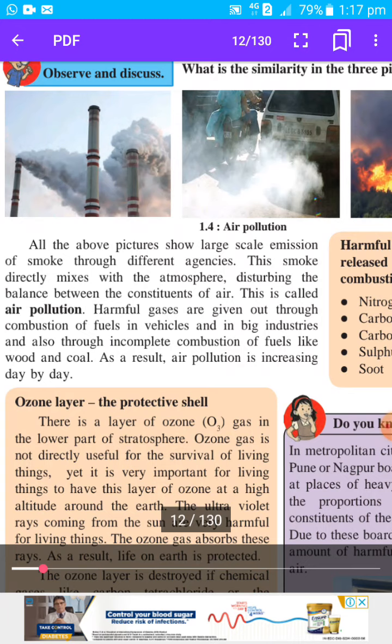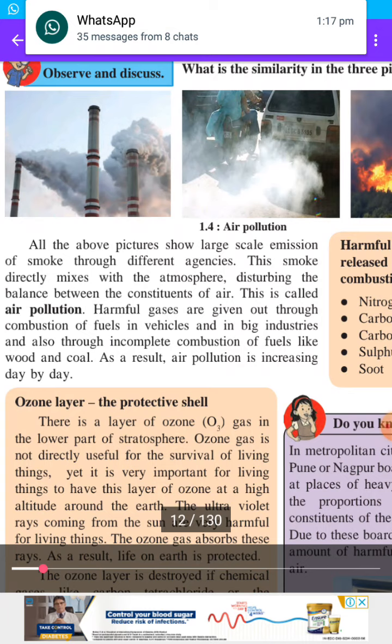When we burn diesel or petrol for our vehicles, it gives out various gases. Or when we burn coal or wood for getting heat or any kind of energy, various gases are given out, and this causes air pollution.